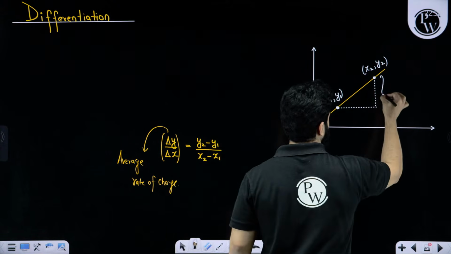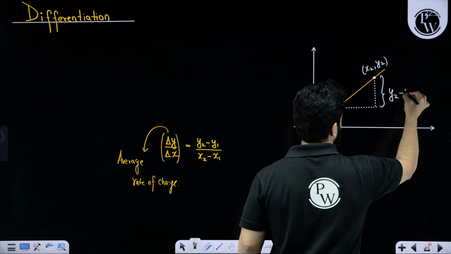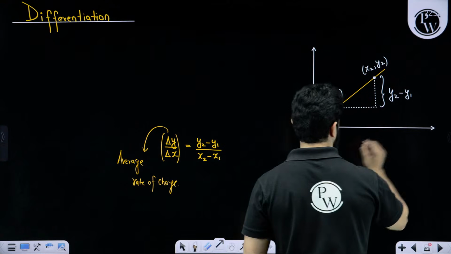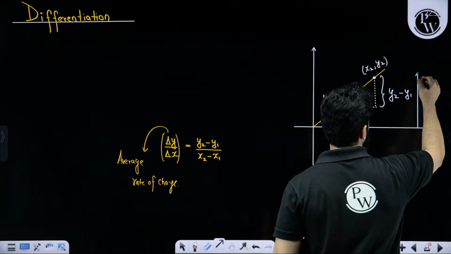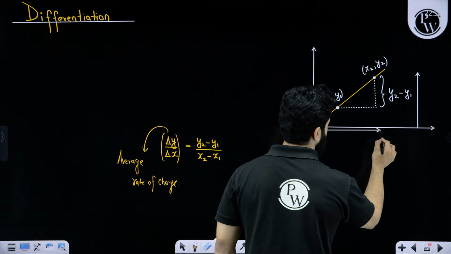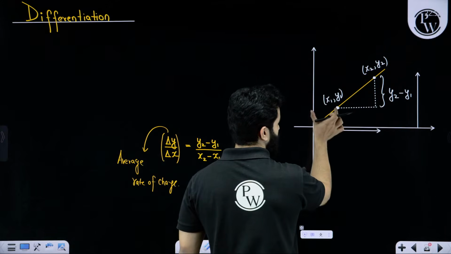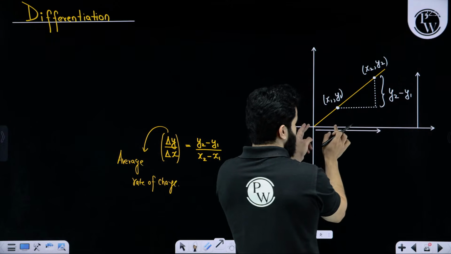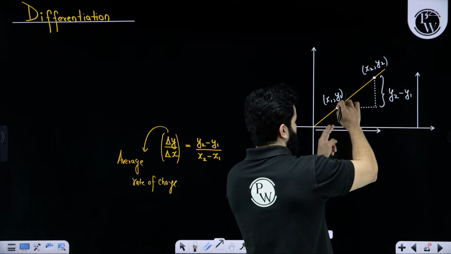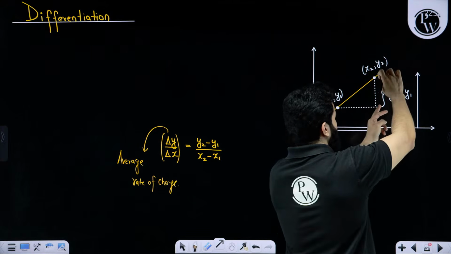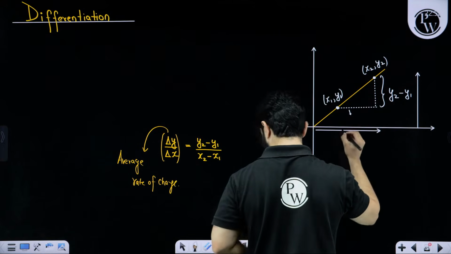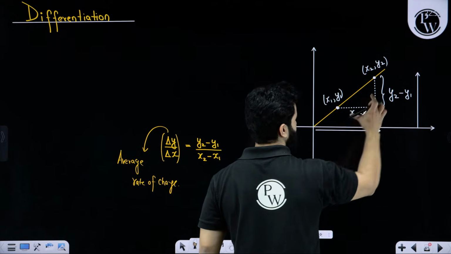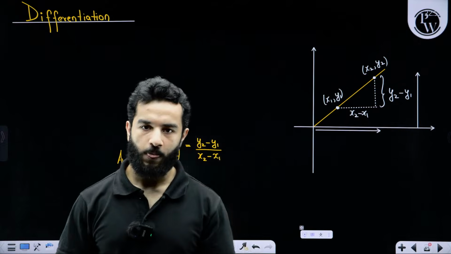This side is y2 minus y1, and this side is x2 minus x1. Sorry, this is y2, my bad. This length is x2 minus x1, this length is y2 minus y1.